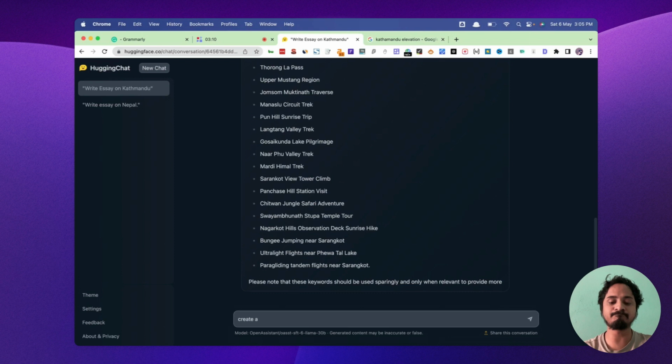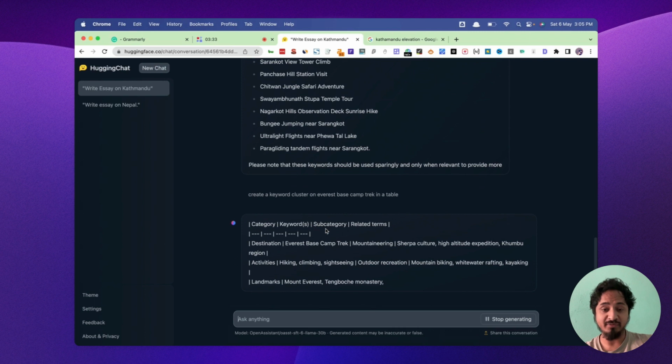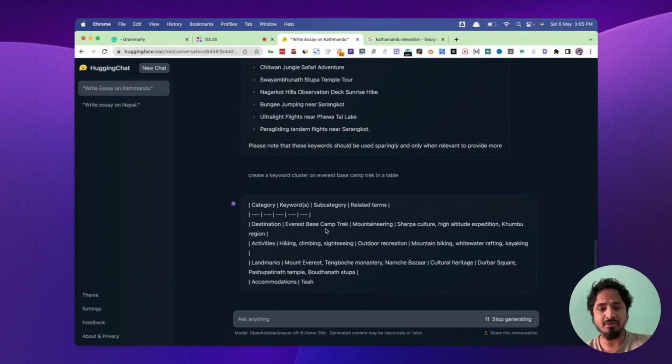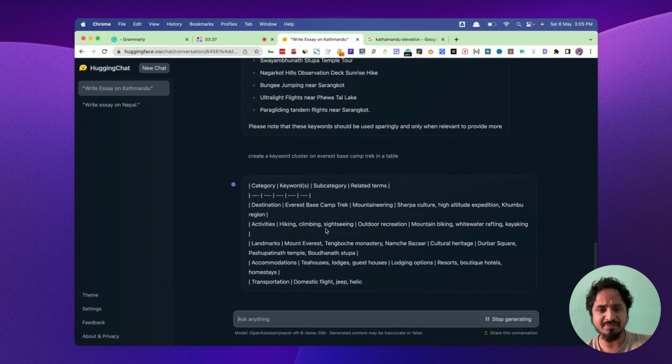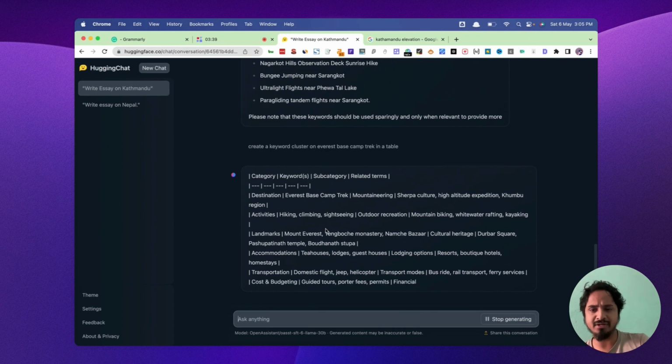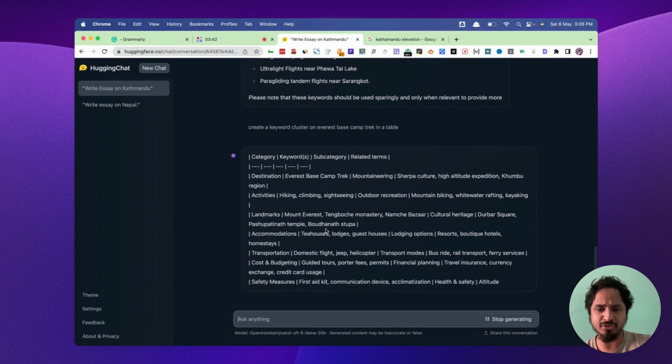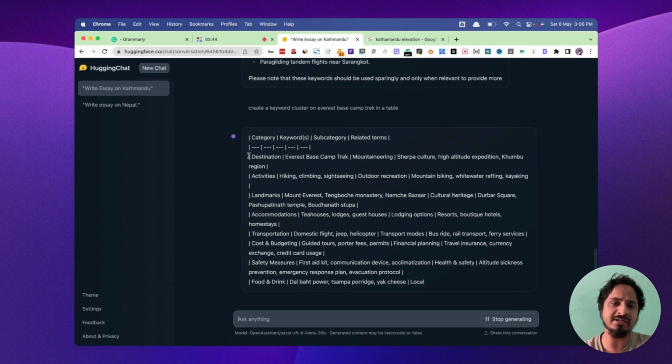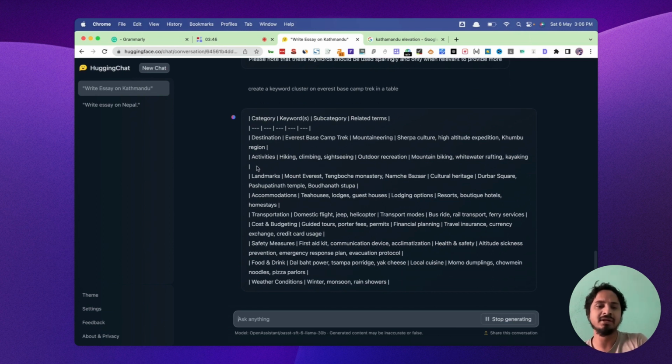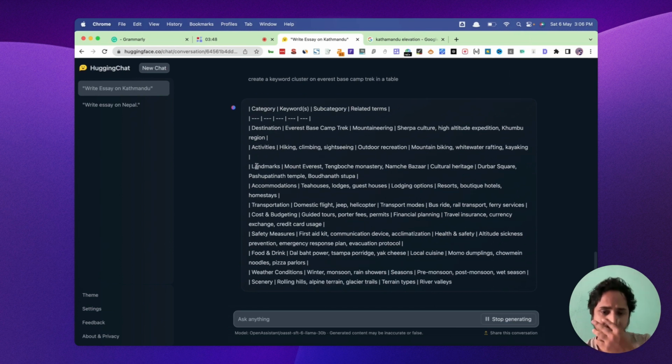Create a keyword cluster on Everest base camp trek in a table. Okay, guys, it does perform. It creates tables a little bit differently than ChatGPT, but it does give me a table. It does not look close to a table, but at least it gives us a format. So you can copy and paste.